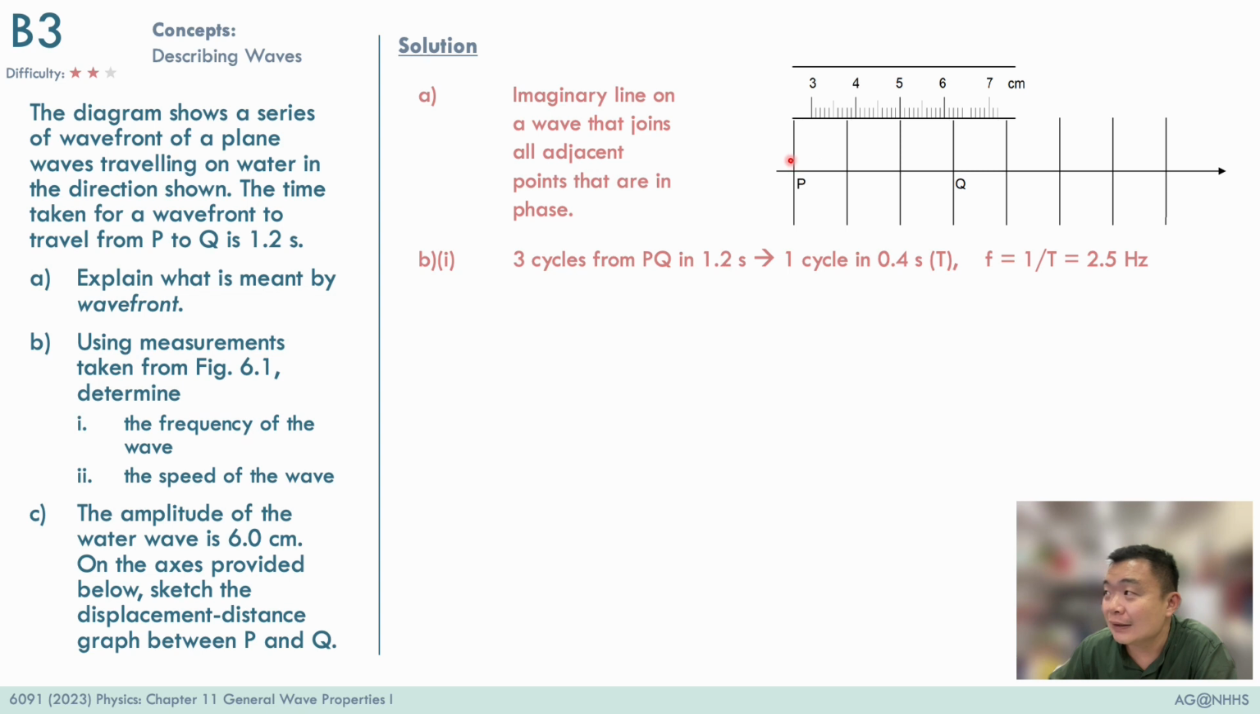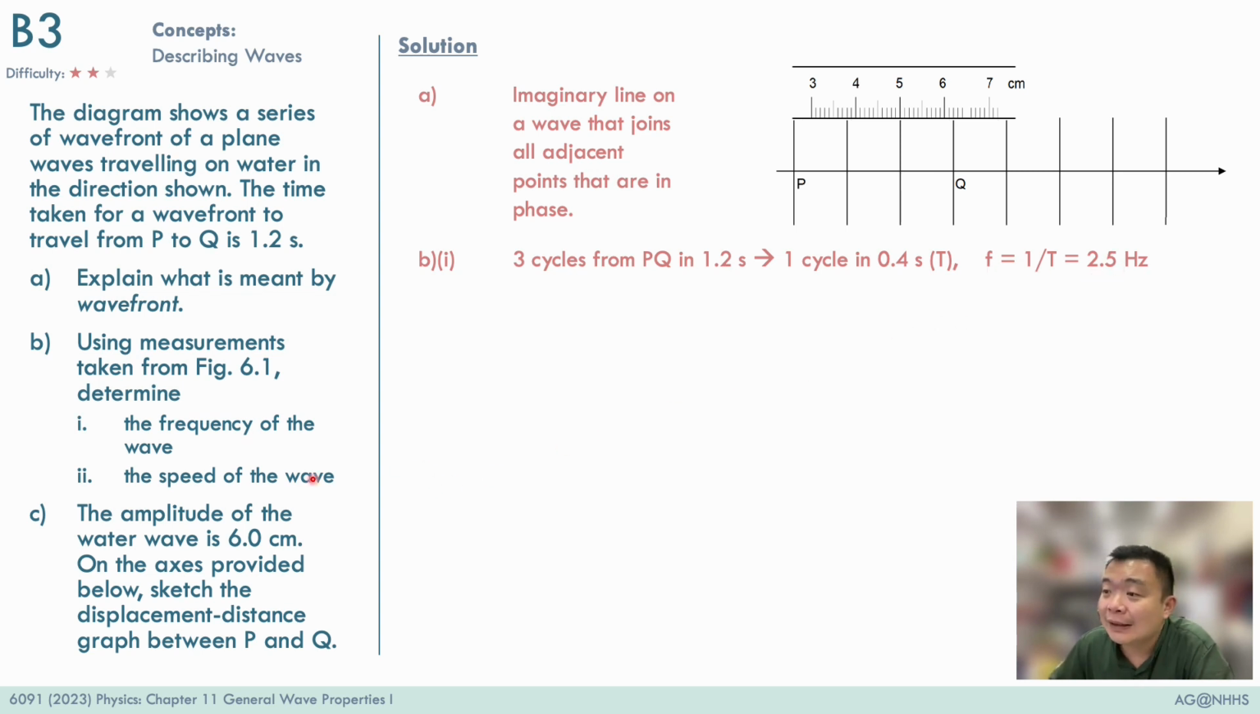So this is the first cycle, then the second, and the third cycle, and this takes place in 1.2 seconds. This means that with 3 cycles happening within 1.2 seconds, every cycle will only take up 0.4 seconds, and this is the period of the wave. To convert period to frequency, we just use the formula f equals 1 over T to get 2.5 Hertz.